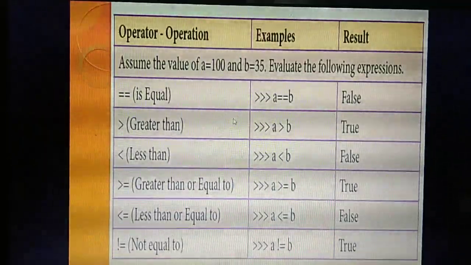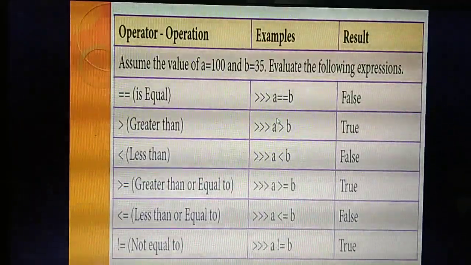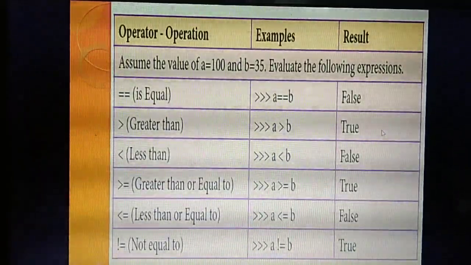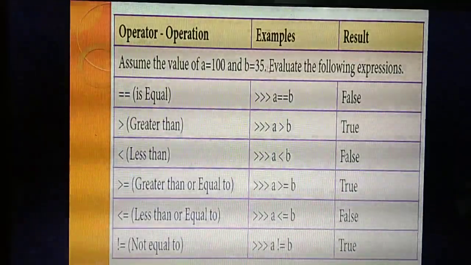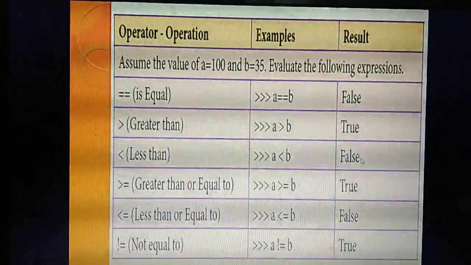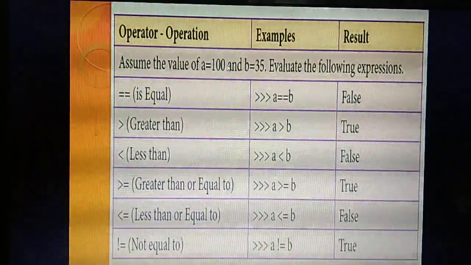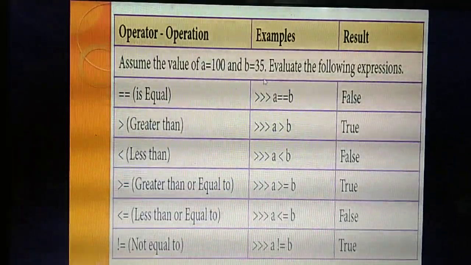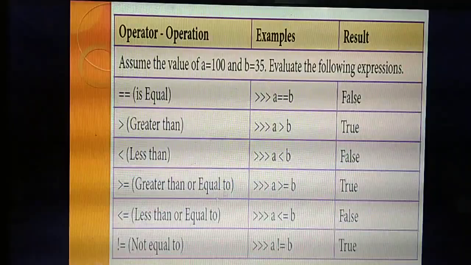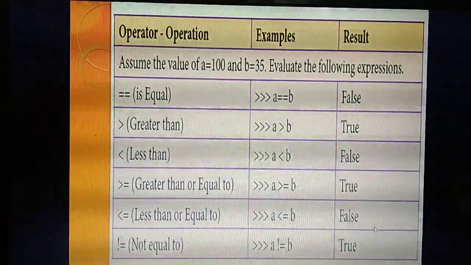Understand? Next one, greater than. A greater than B, so 100 greater than 35. Is the condition true? Yes. So the answer is true. Then less than: is 100 less than 35? No, so the answer is false. Next, greater than or equal to: 100 is greater than or equal to 35, so the answer is true. Next, less than or equal to: is 100 less than or equal to 35? No, so the answer is false.